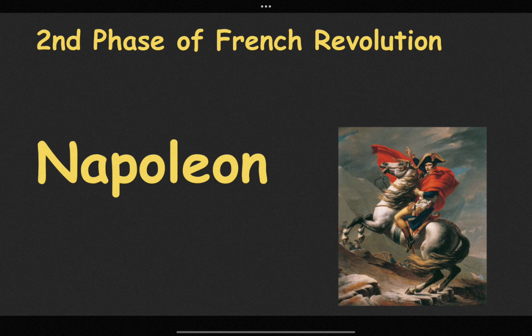Second phase of the French Revolution. There were two groups, Republicans: the Jacobins and the Girondists. The Jacobins were named after the convent of Saint Jacob, and the Girondists were named after the province of Gironde. During the second phase and the Reign of Terror, thousands of monarchy supporters were put on the guillotine. It is called the Reign of Terror.